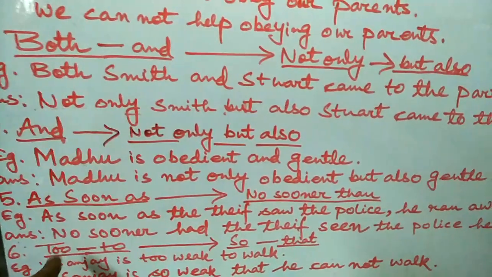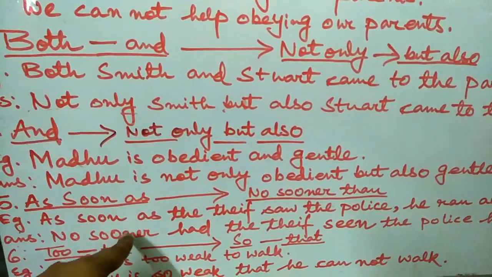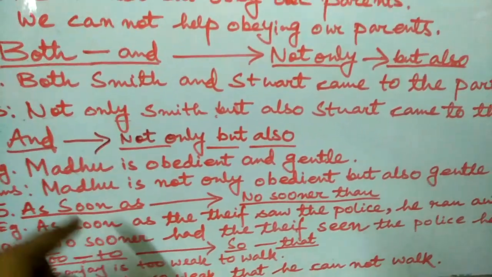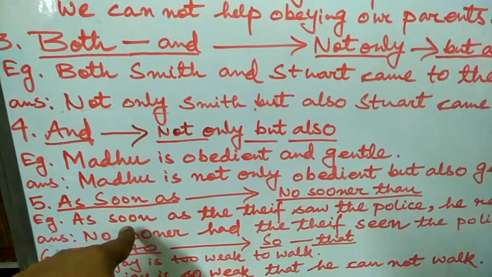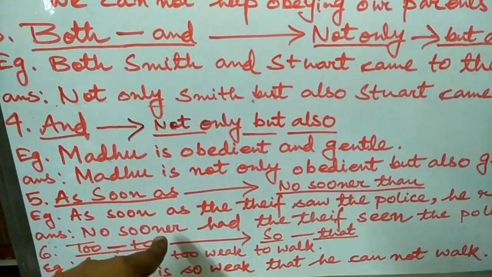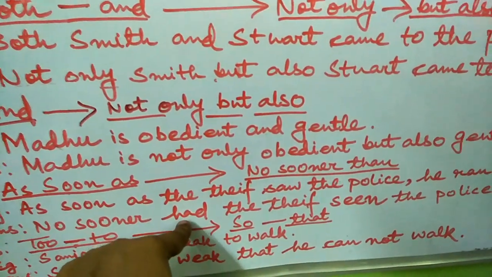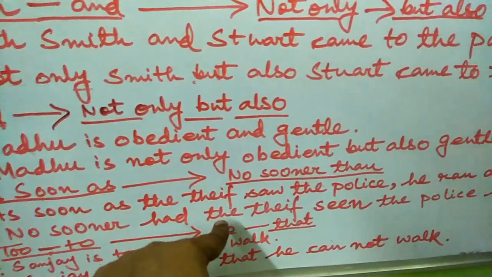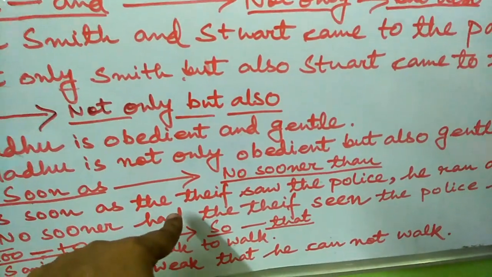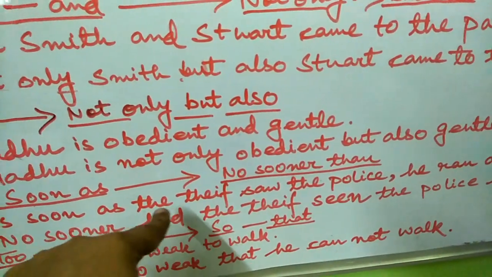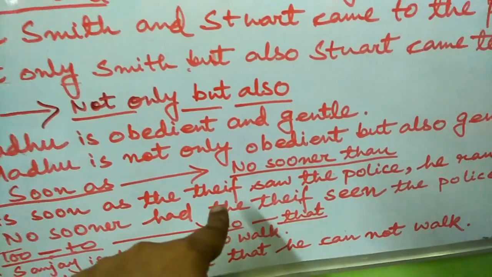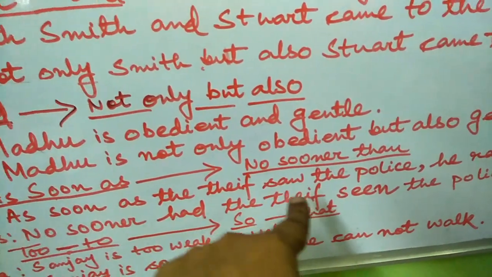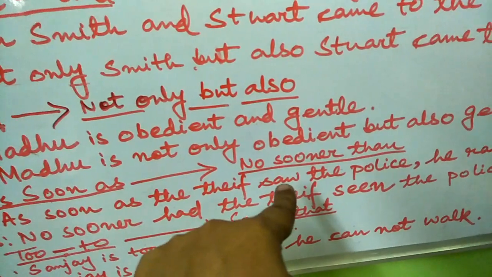The answer will be, you have to begin the sentence with no sooner, and after no sooner you must put had. So as soon as is replaced by no sooner, and after that you will put had. Then you will write the sentence according to the question, the thief. Since you have used had, you have to use the third form of the verb given.